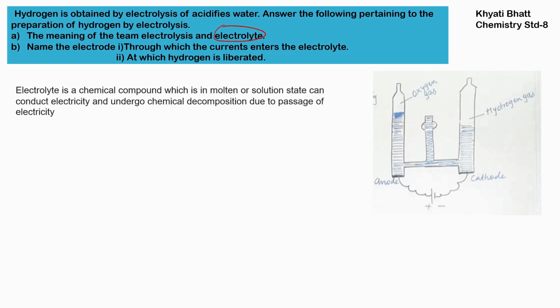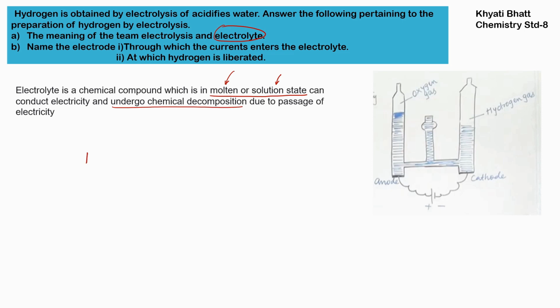Electrolyte. Now an electrolyte is a chemical compound which is in molten or solution state. Again, molten means paste-like structure, and solution means chemical compound along with water. When a chemical compound dissolves in water, it comes into its solution state. It can conduct electricity and undergo chemical decomposition.